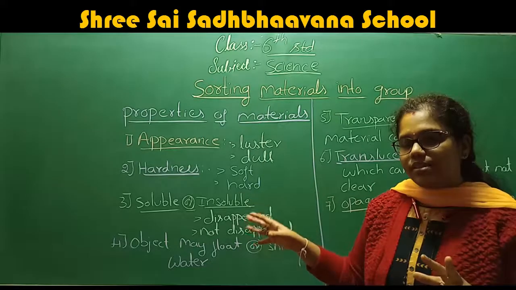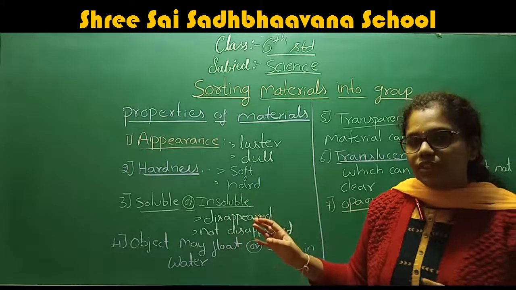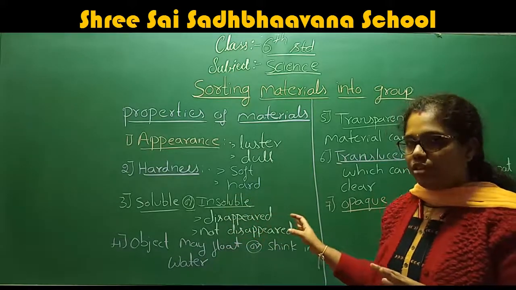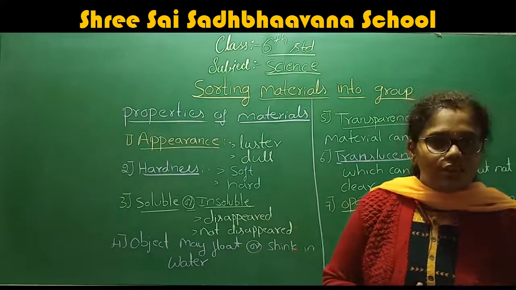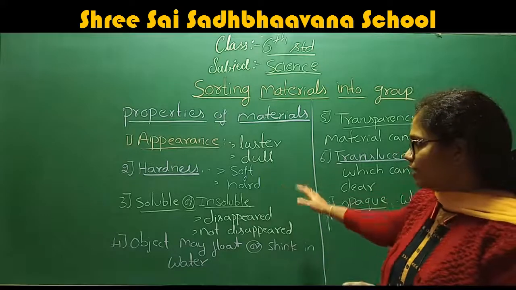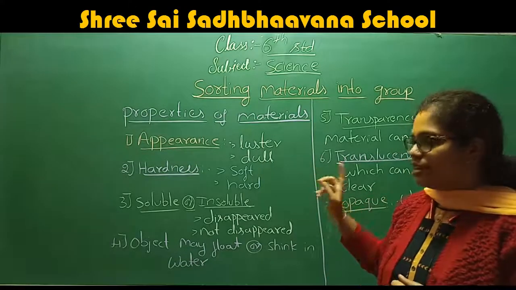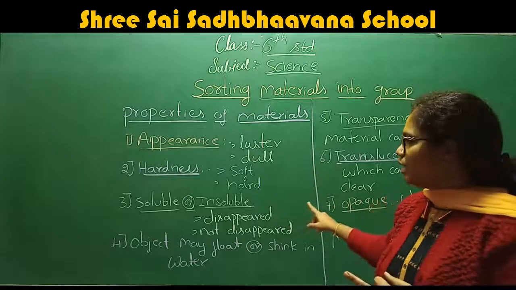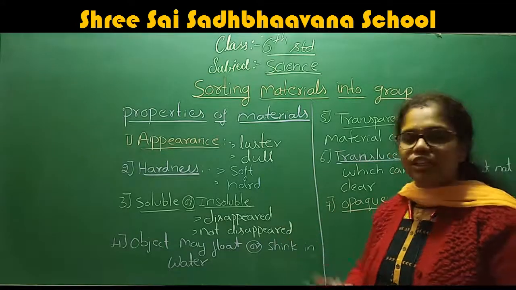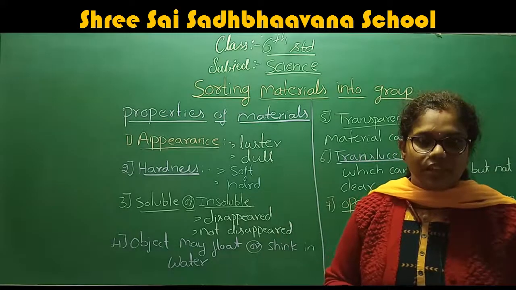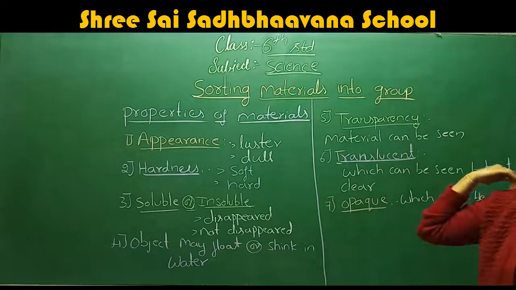Substances that sink in water make one group, and substances that do not sink, meaning they float, go into another group. Understood the four properties? One is appearance, second hardness, third soluble or insoluble, fourth whether the object floats or sinks in water. After that, the next important property is transparency.